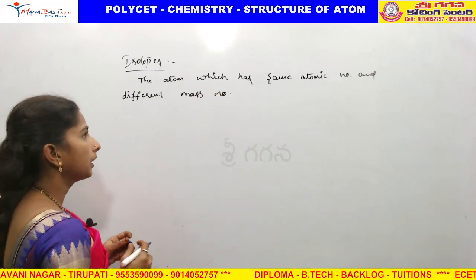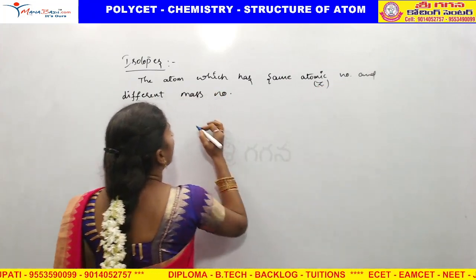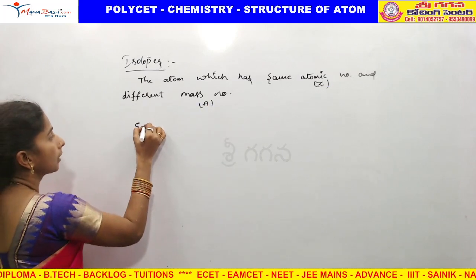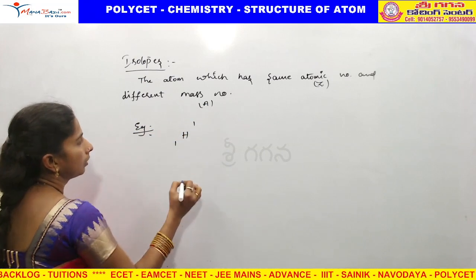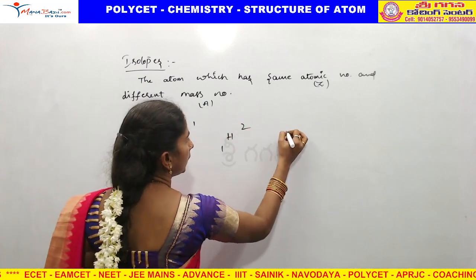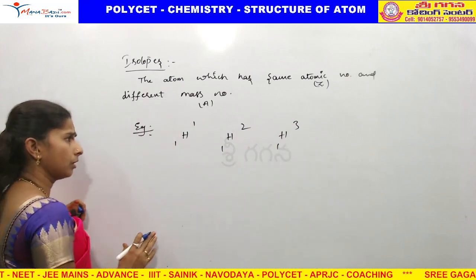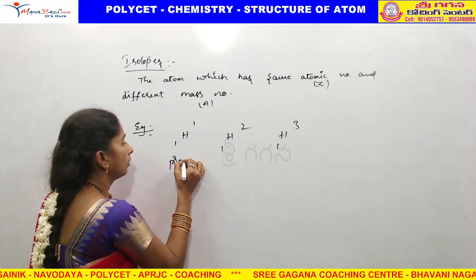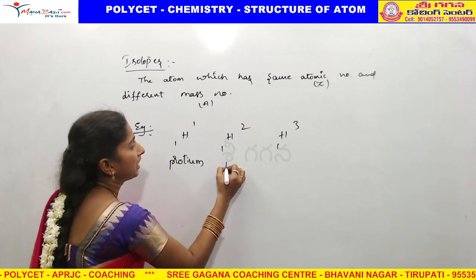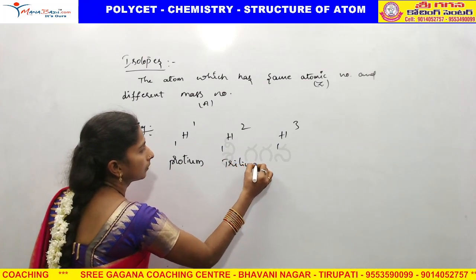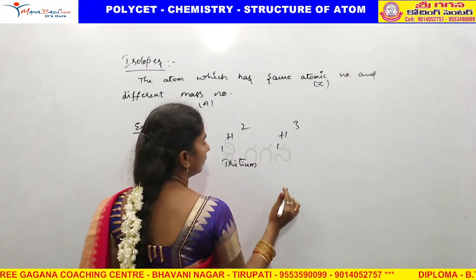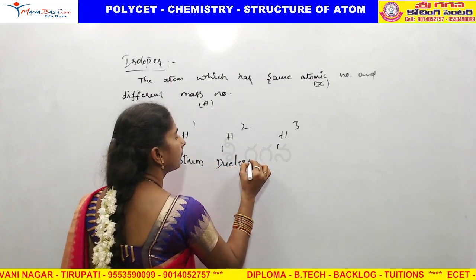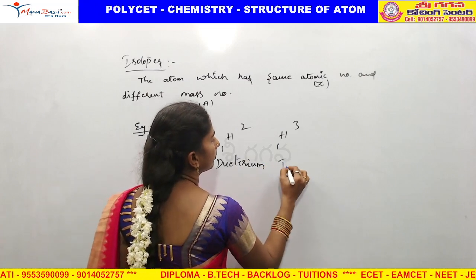For example, atomic number we indicate with Z, mass number we indicate with A. A very good example, 1H1, 1H2, 1H3. These are isotopes of hydrogen, which we call protium, deuterium and tritium.